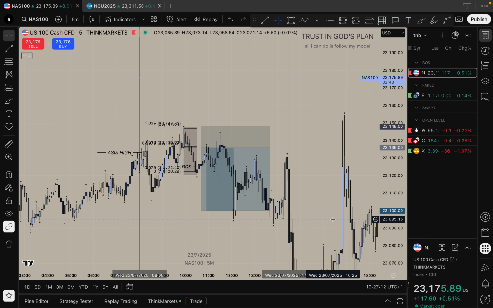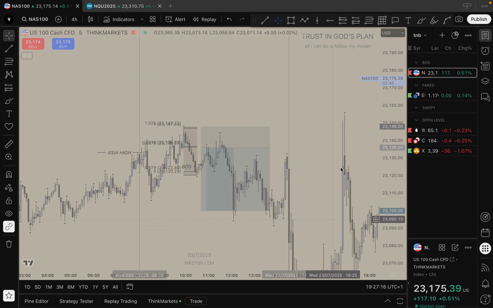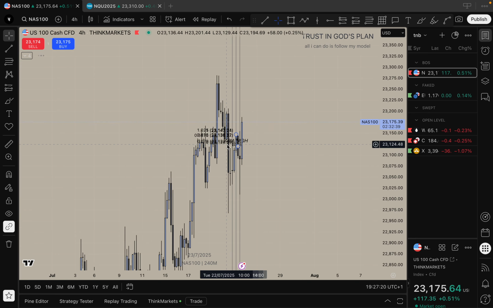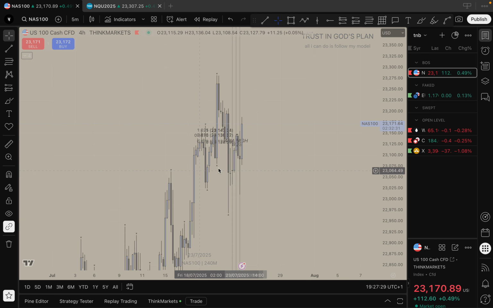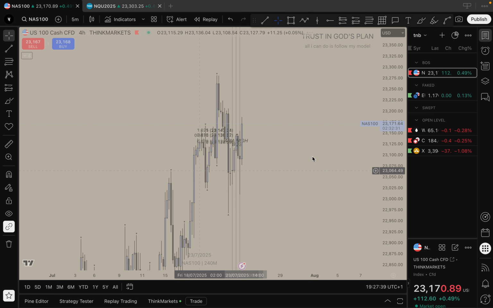I forgot to break down the trade even. Okay, so 4 hour time frame. We are bearish because if this is going to load, please play. Yeah, close below. That means we are bearish on the higher time frame, meaning that we need to sweep the high of Asia to find our trade.